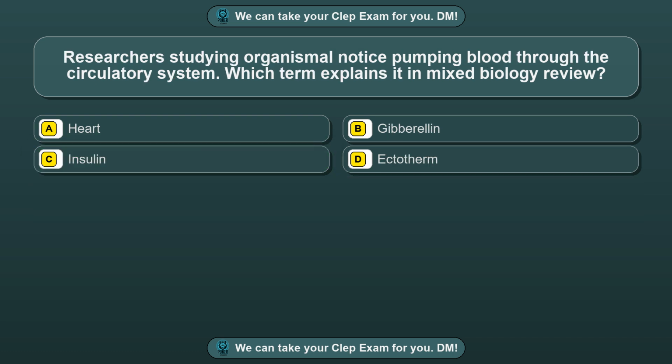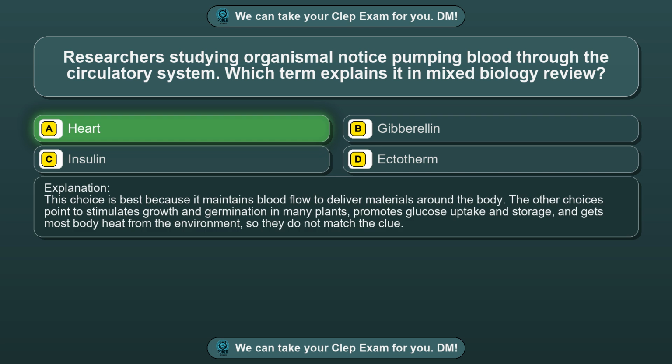Question 31. Researchers studying organismal biology notice pumping blood through the circulatory system. Which term explains it in mixed biology review? Option A, heart. Option B, gibberellin. Option C, insulin. Option D, ectotherm. The correct answer is option A, heart.